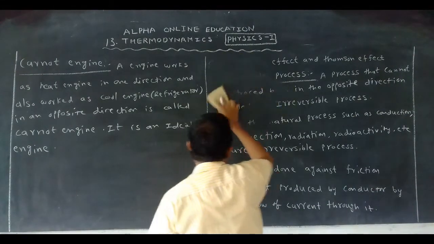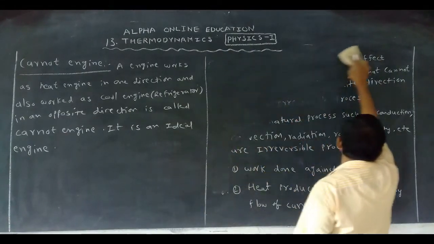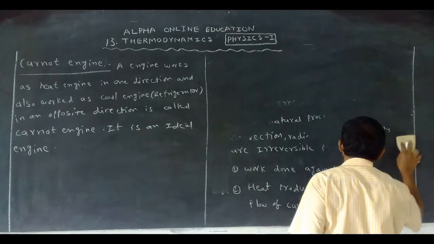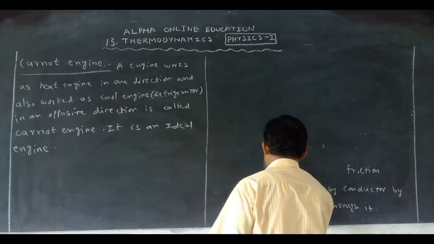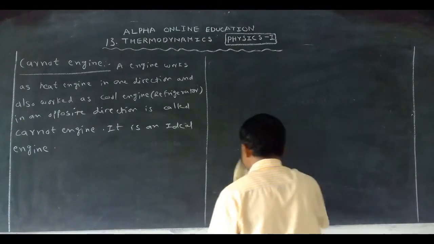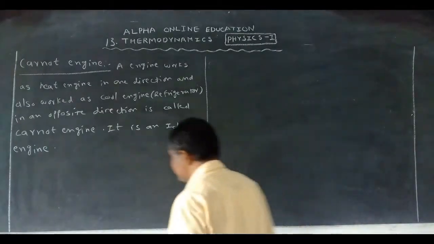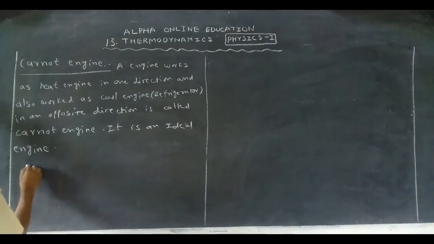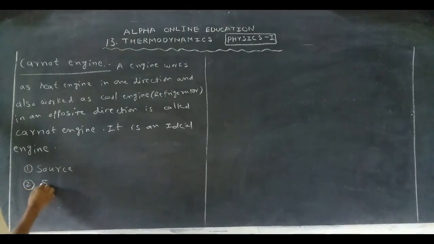This Carnot engine has three major parts in it. What are the three major parts? Major parts are three, but totally we can say four. The first one is the source. The second one is the sink. The third one is the working substance.